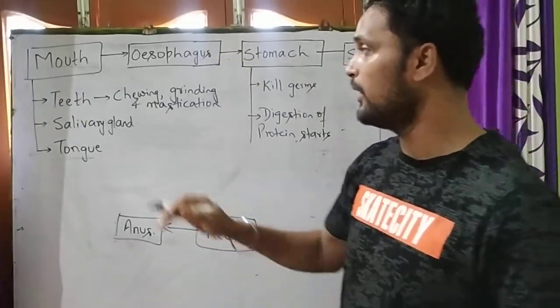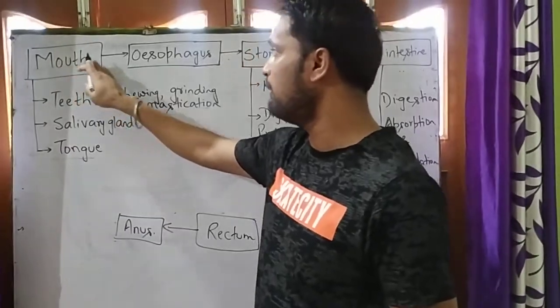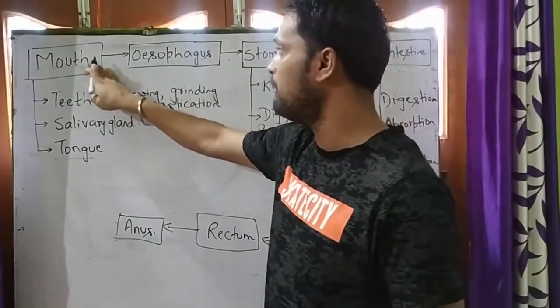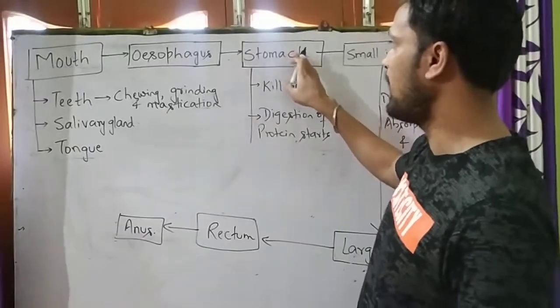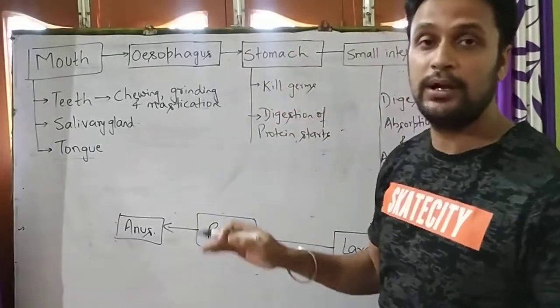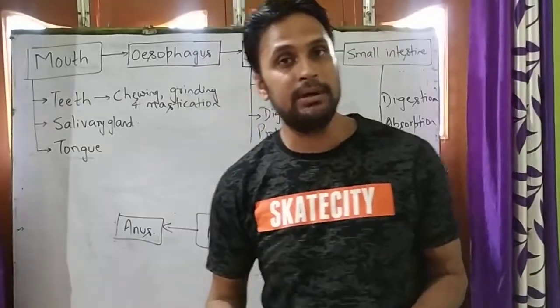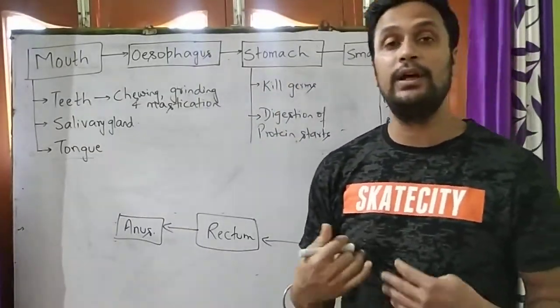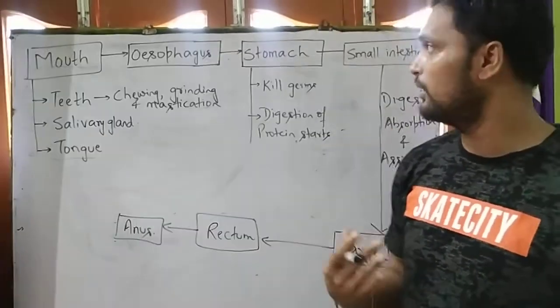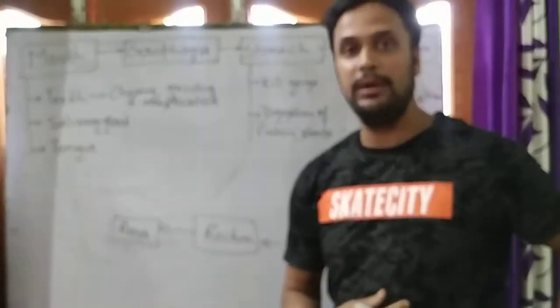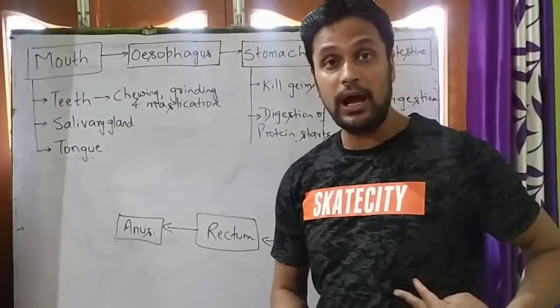Now students, when food passes from the mouth to the esophagus, from the esophagus the food passes to the stomach. As I told you, the stomach is a bag-like structure. Where is the stomach situated? Where is the stomach located? The stomach is located beside the abdomen.